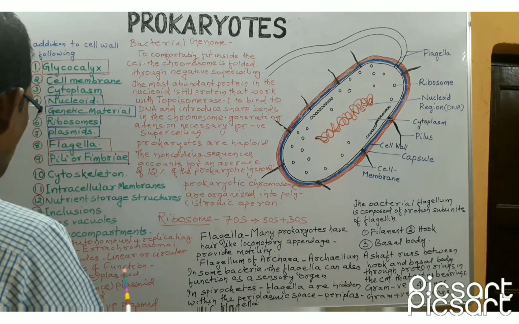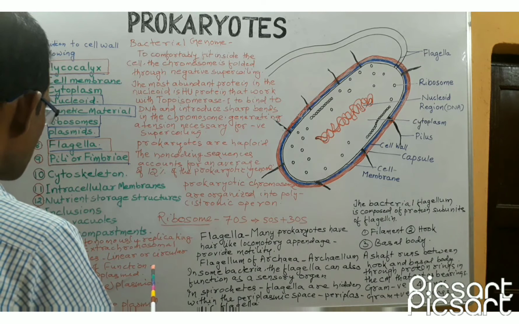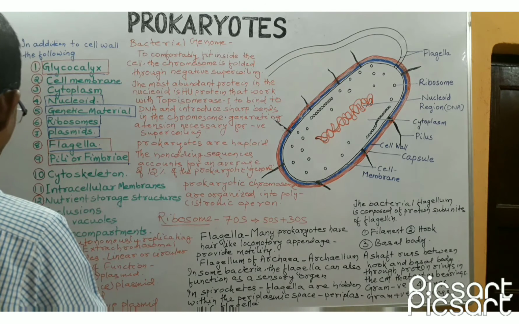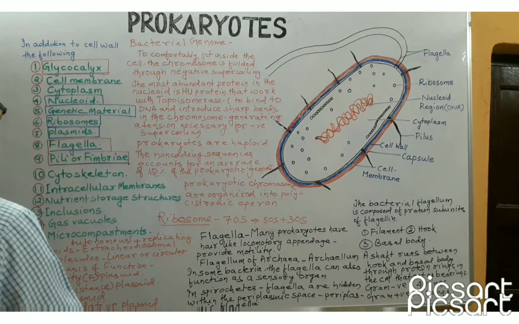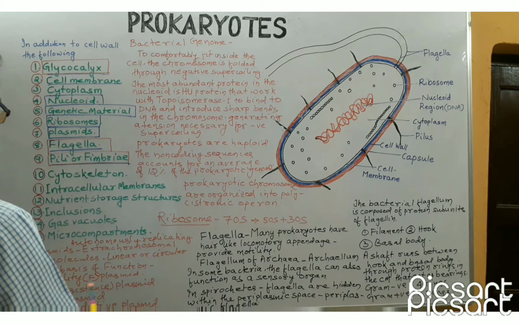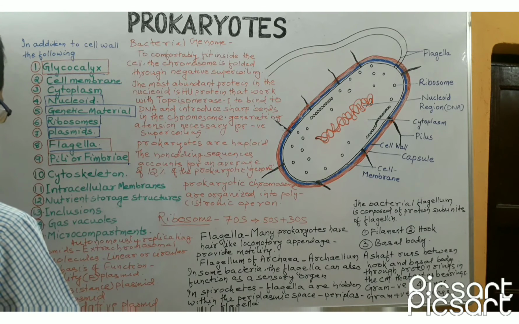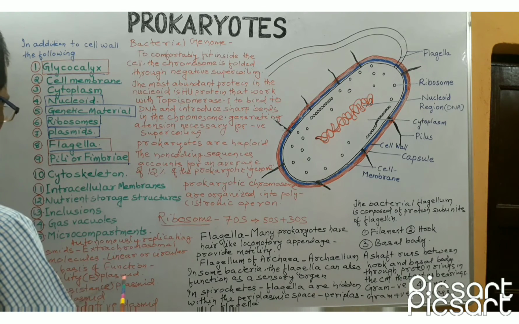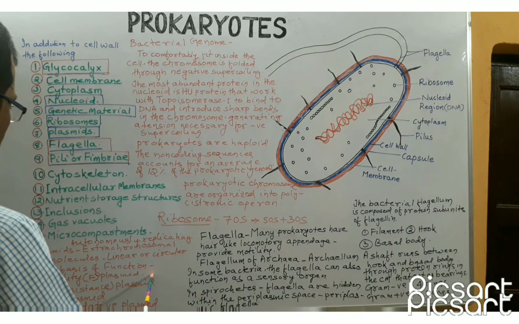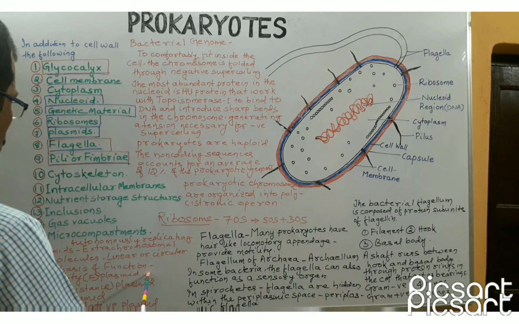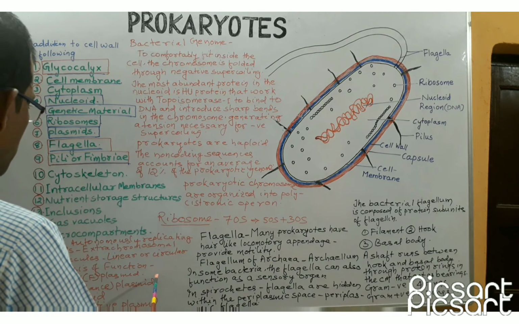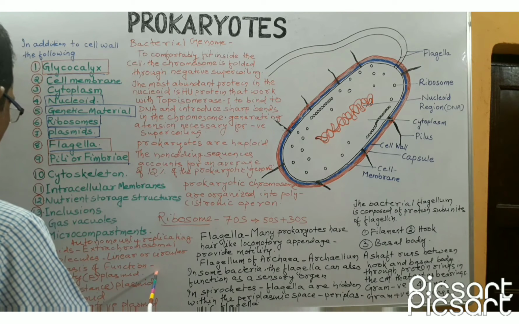On the basis of function, plasmids can be divided into 5 different groups: fertility plasmid, resistance plasmid, col plasmid, degradative plasmid, and virulence plasmid. First is fertility plasmid. Fertility plasmids contain tra genes that allow genes to be transferred from one bacterium to another bacterium through conjugation.